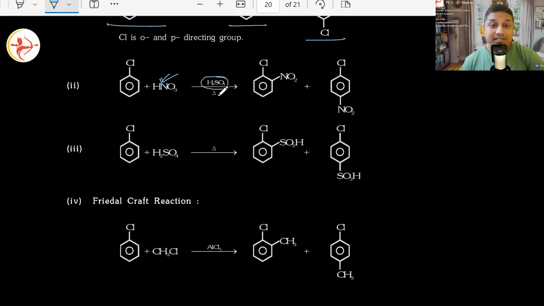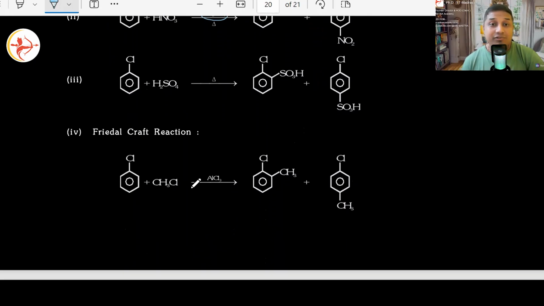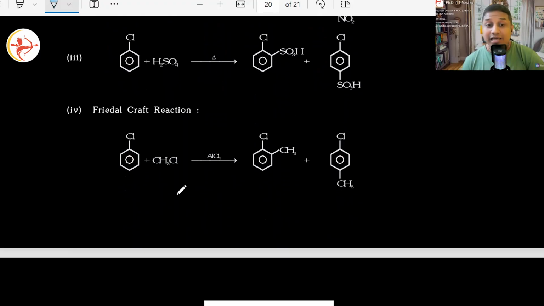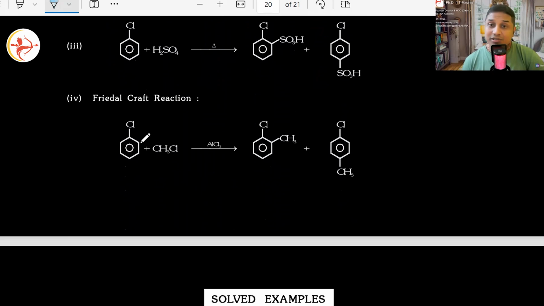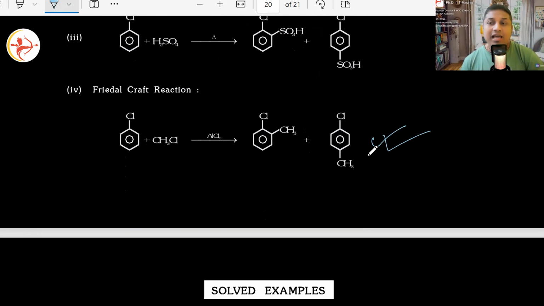Same way, sulfonation. So this was nitration, then sulfonation, exactly same way. I hope you remember Friedel-Crafts reactions of two types: Friedel-Crafts alkylation, Friedel-Crafts acylation. Correct? I hope you remember. We have seen these types of reactions. All these are examples of electrophilic aromatic substitution.